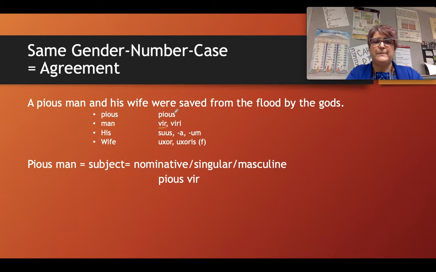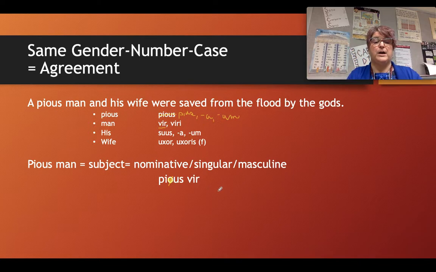I see I made a typing error here with our adjective pious. I should actually have the Latin written. It should be pius, and pius is the Latin adjective for pious. So I should actually not have this O here. I had several errors, it looks like. It should just be pius vir to get both of them.